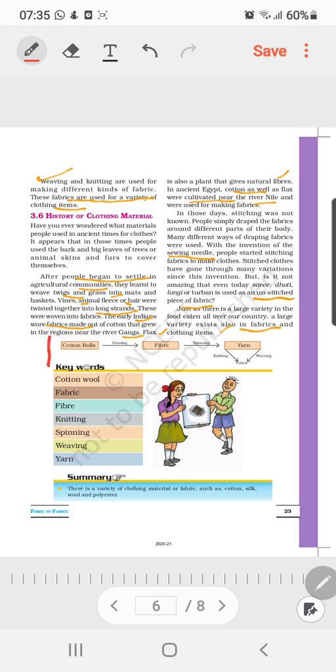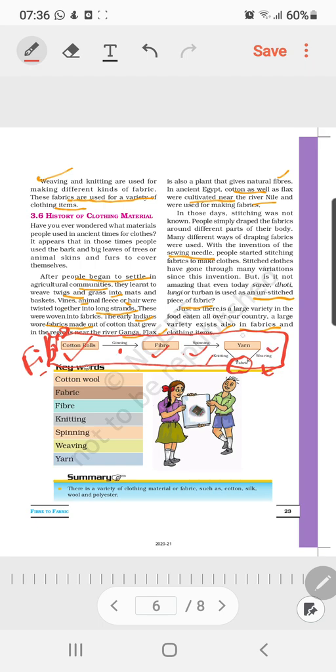So this is the basic ideology and methodology which is being represented here in the form of a ray diagram or diagrammatic representation, showing how fibers are converted into fabrics. See, cotton rolls are converted into fiber by the process of ginning, and then these fibers are converted into yarn by the process of spinning, and yarns can be converted into fabric by two methods, either by knitting or weaving.